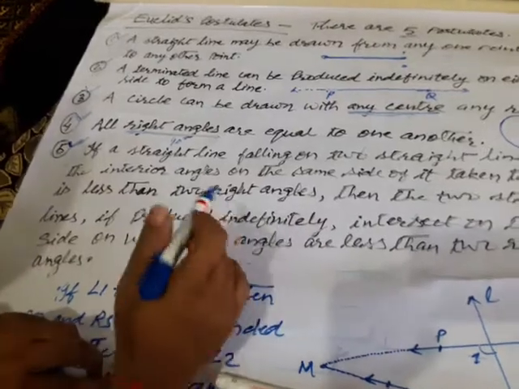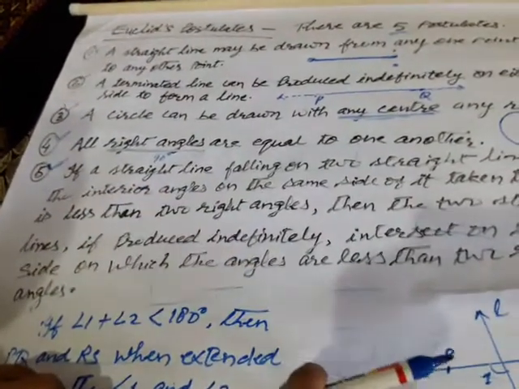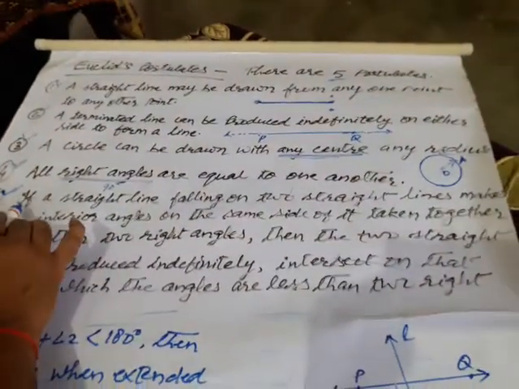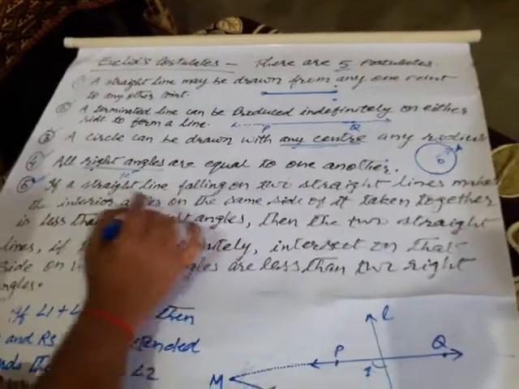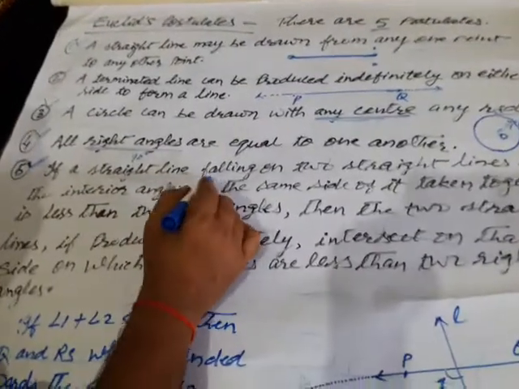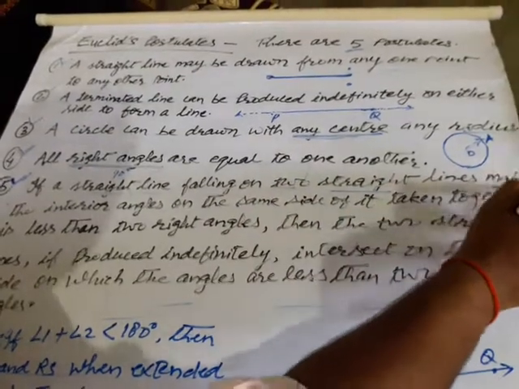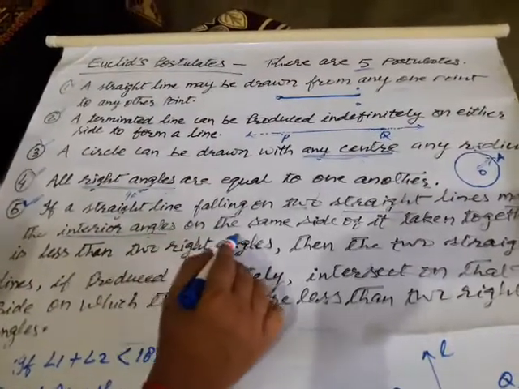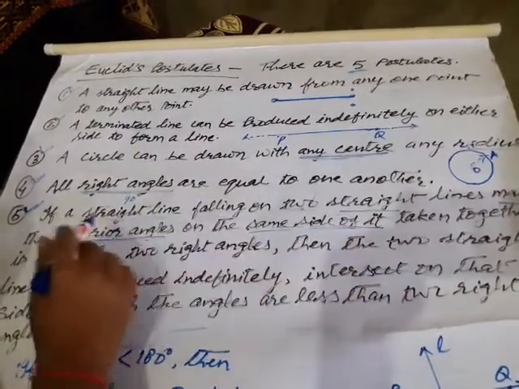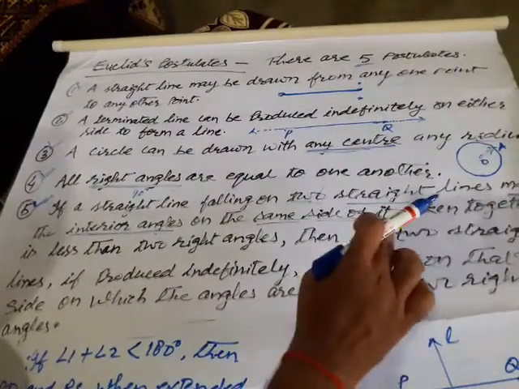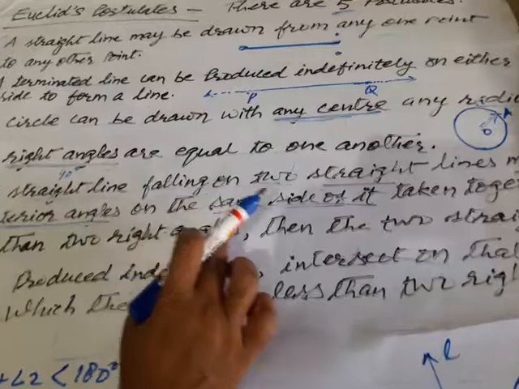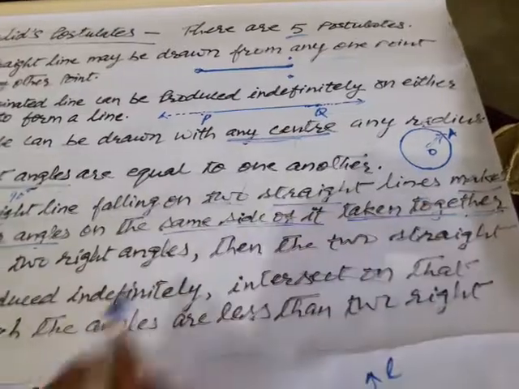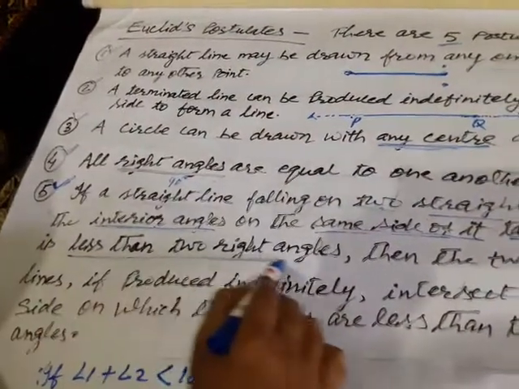I tell you, if a straight line falling on two straight lines, the language is a little bit difficult. If a straight line falling on two straight lines makes the interior angles on the same side of it, taken together, meaning the sum of both the interior angles, is less than two right angles.